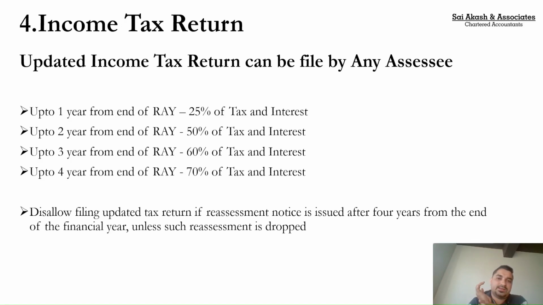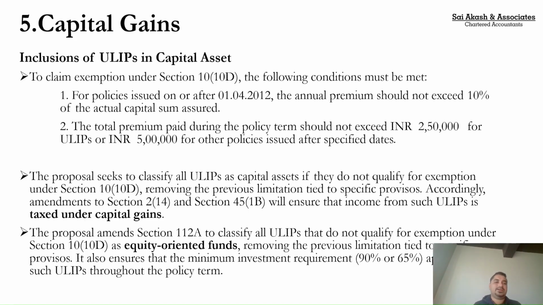So 139(8) is the governing provision for this. To proceed with the next amendment. The next amendment is under the head capital gains, wherein ULIP, a unit linked insurance policy. The government started taxing this very recently.